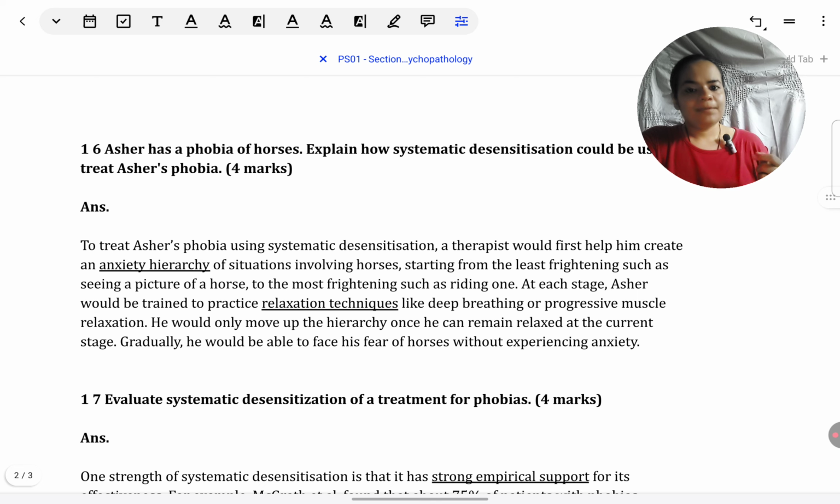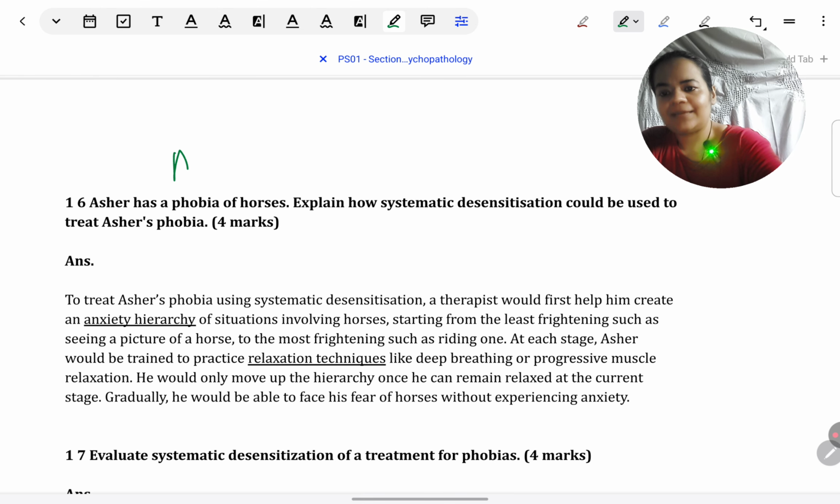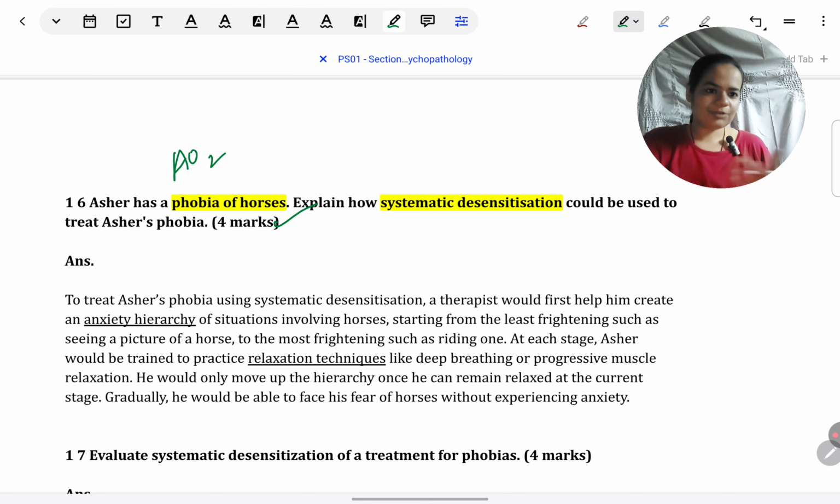Okay, then coming to, they continued with the phobia topic, and here comes the application question, AO2. So they've named the character Asher. Asher has a phobia of horses. Explain how systematic desensitization can be used to treat Asher's phobia. I know I repeat this a lot across videos, but it is the key thing. Why students lose marks in such a simple answer is not making use of the information given in the question.